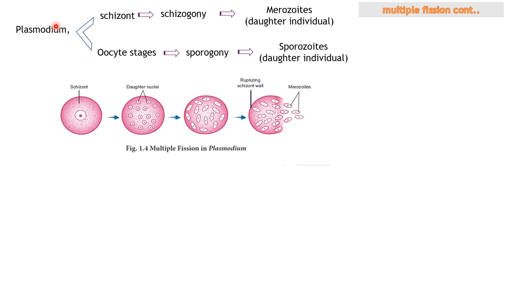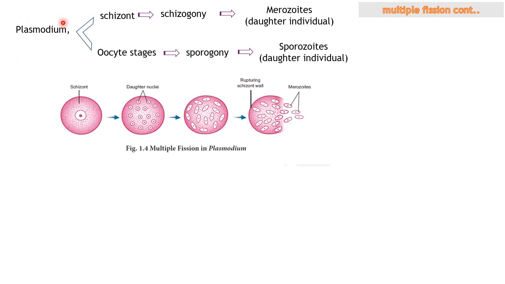Now you understand how Plasmodium does reproduction in different ways in different hosts. You know what a host is, right? Host means any organism that provides nutrients or a place for any parasite to grow.